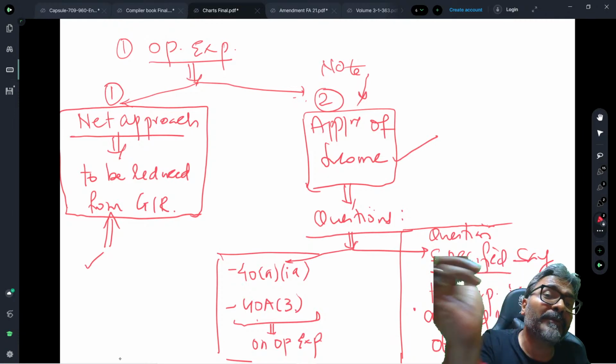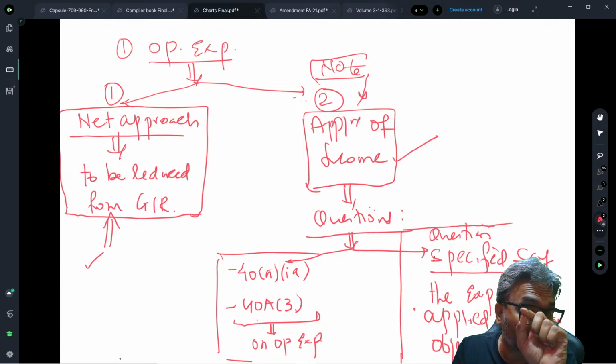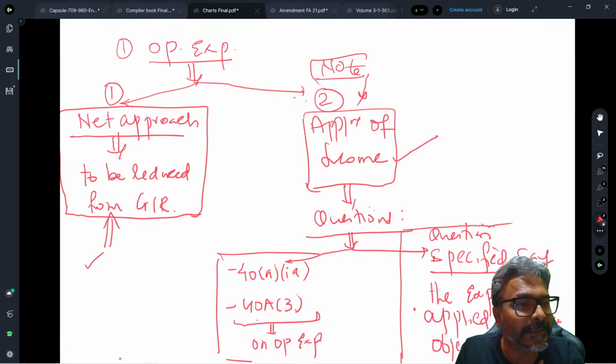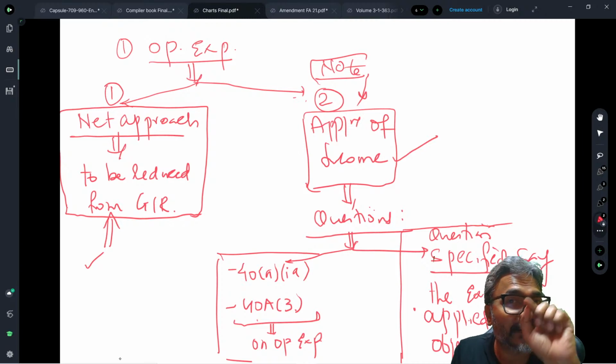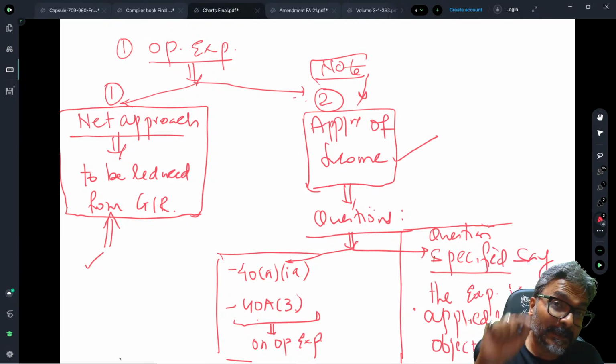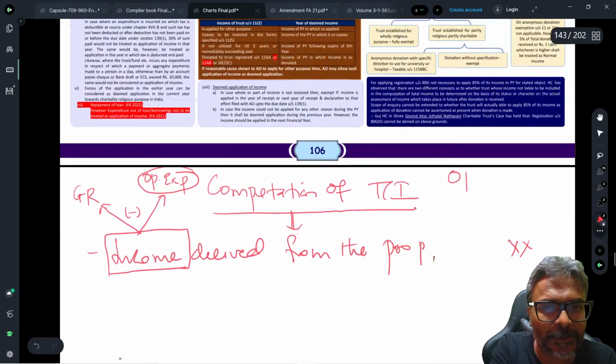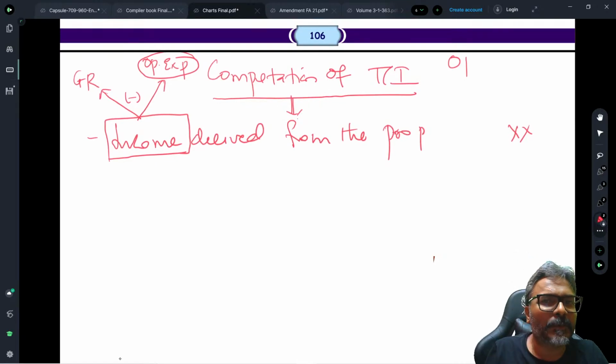You may say, sir, what if we don't write the note? The marks will be deducted, students. For this note, at least I know one thing for sure from our student only, who happened to be the examiner of the paper. That is to say that they are giving marks for this particular note. They are giving a mark for this particular note. And that is the reason why I thought of bringing it to your notice. So students, I hope that this point is very clear to all of you.